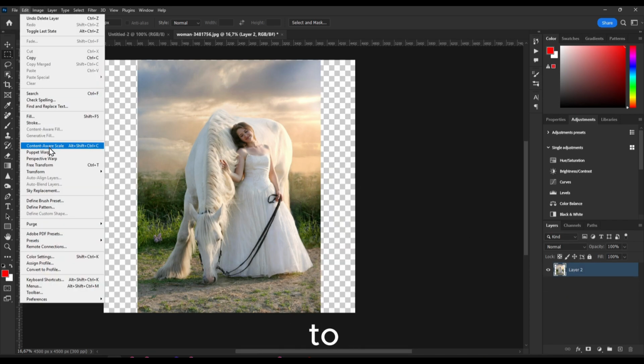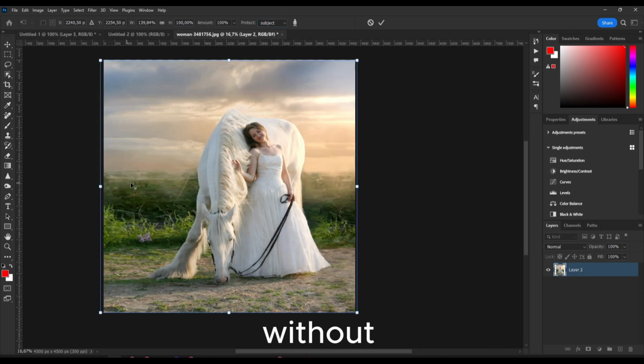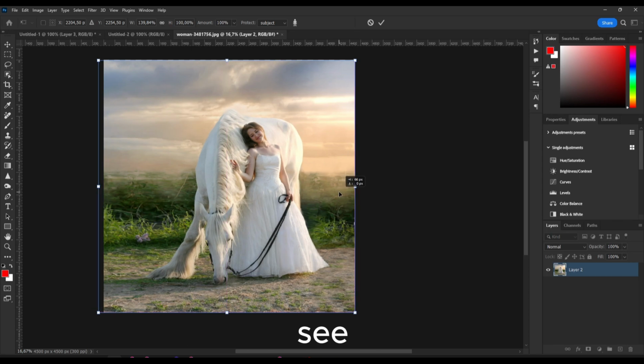I'm going to go back to Content-Aware Scale and select Protect the subject, which we selected right at the beginning of this video. Now if I grab and hold Alt, it works without any problems, and as you can see, it looks pretty good, and the subject is not deformed or stretched, so it looks just good. So that's how you do it.